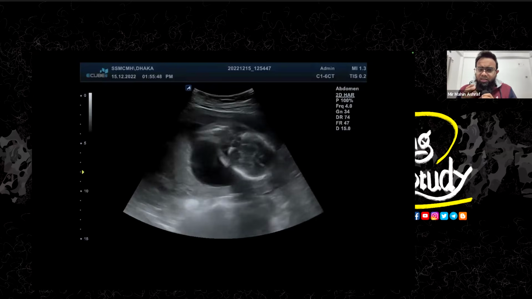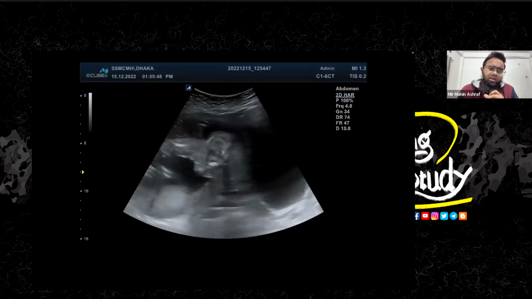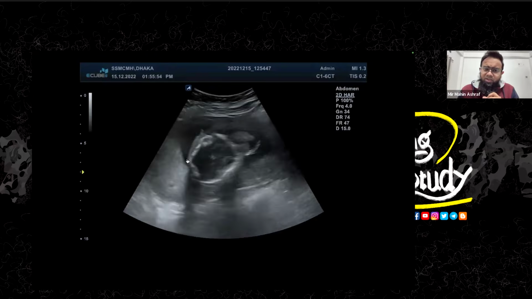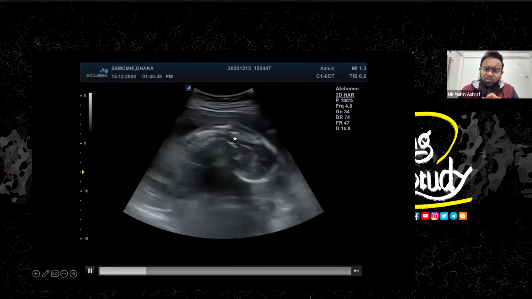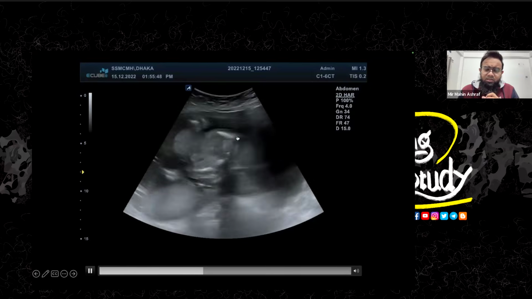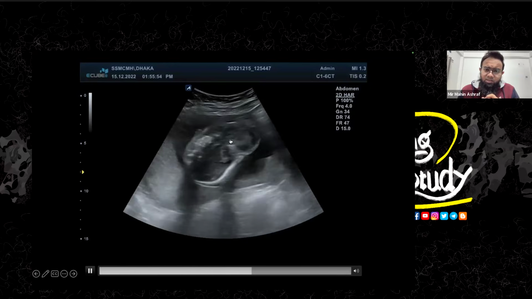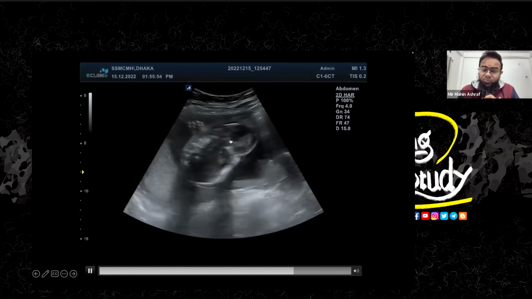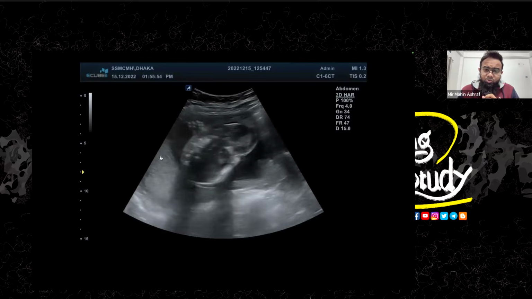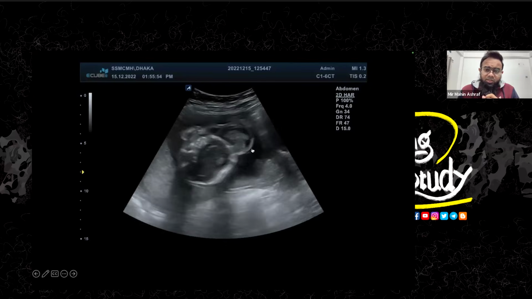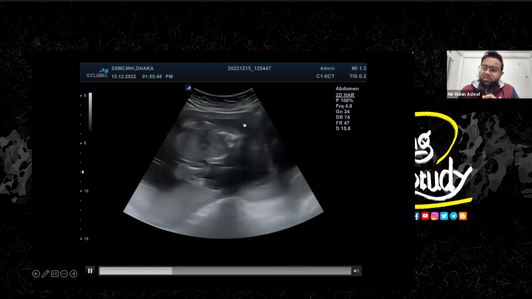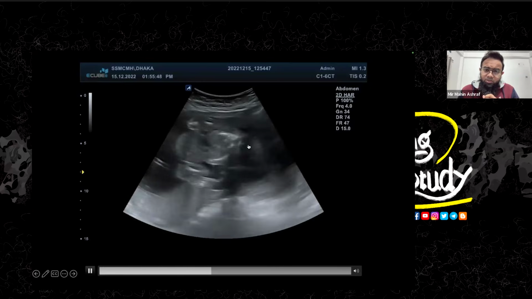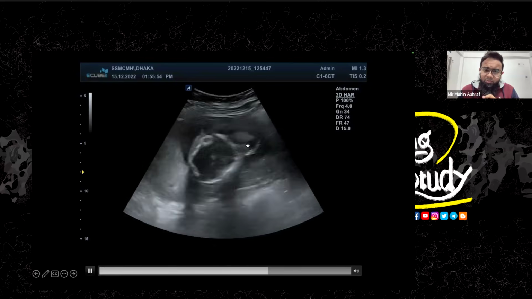Let's look at the head of the fetus first. When we look at the head of the fetus, you can see there is a herniated structure over here. This is a cystic structure with internal septation and a solid component, which indicates it to be a cephalocele. It is connected to the occipital region, so this is an occipital cephalocele, and you can see the internal content is fluid. You can see some anechoic content.